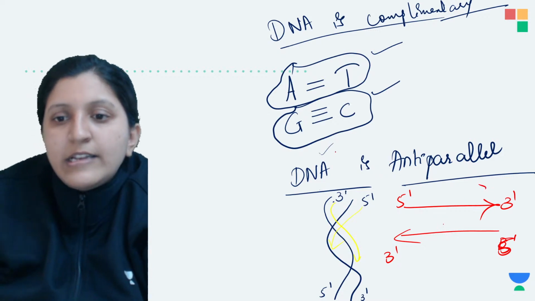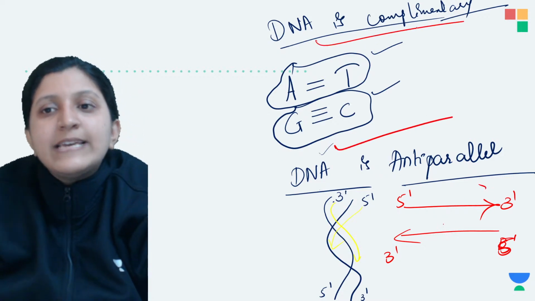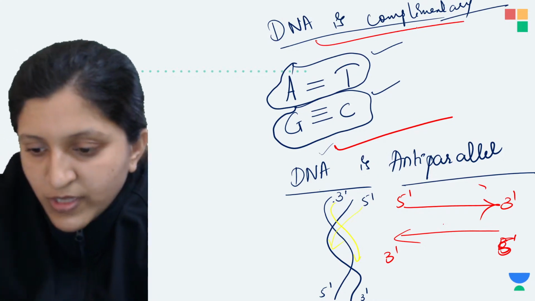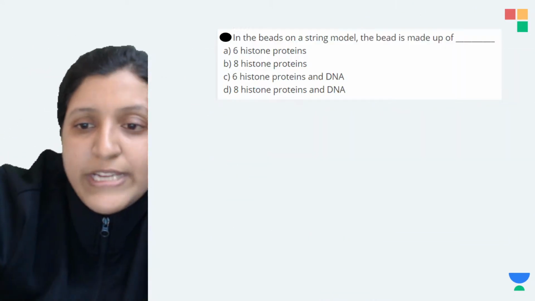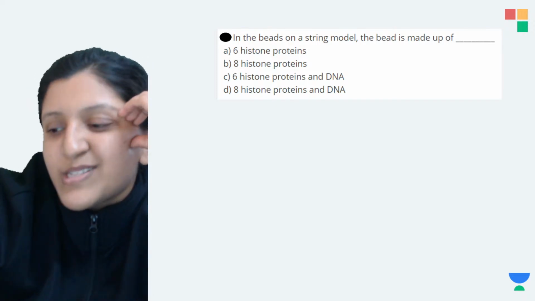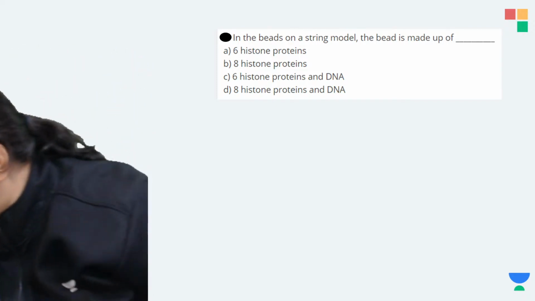So they are parallel, but since they are running in opposite direction, it is anti-parallel. That's the reason the DNA is said to be anti-parallel, and the DNA strands are said to be complementary to each other. Some questions I already completed, so you can just answer this one, Pratham.